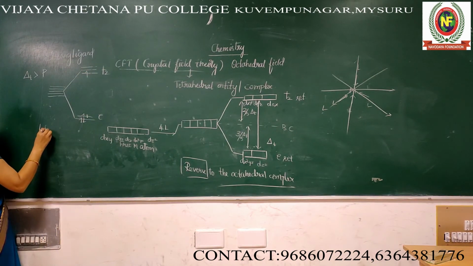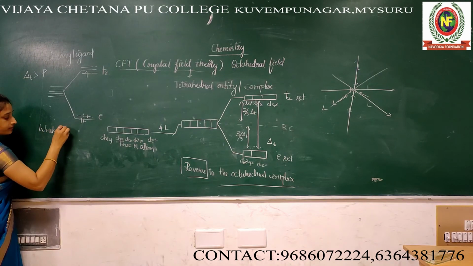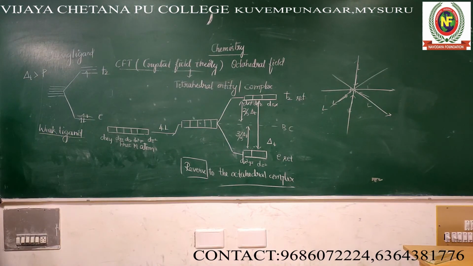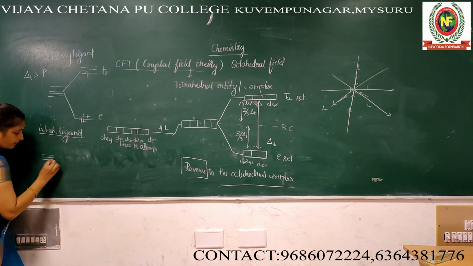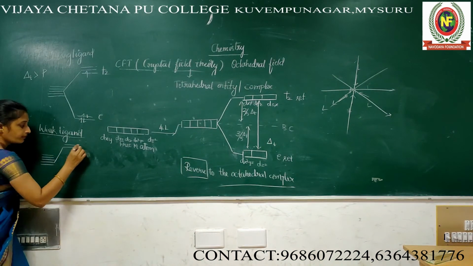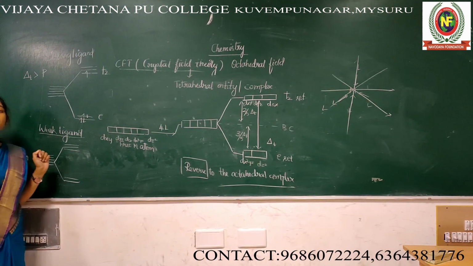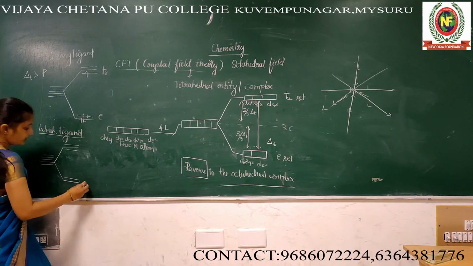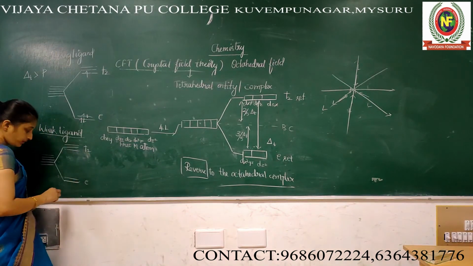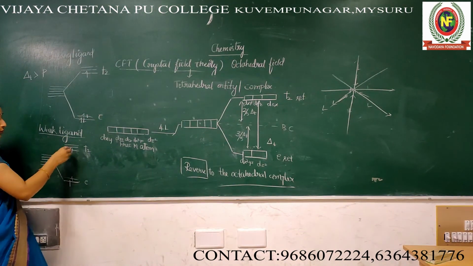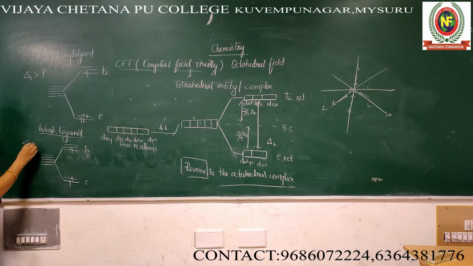Suppose a weak ligand is there. How do you select strong or weak ligand? Based on the spectrochemical series. Here E, T2, 1, 2. If a weak ligand is there, suddenly it will jump to T2. Why will it jump like that? Because the pairing energy is more than delta T.